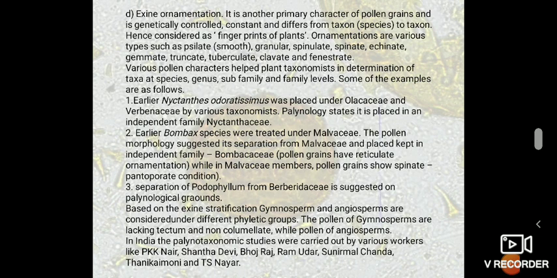Ornamentations are of various types such as ciliate, granule, spinulate, spinate, echinate, gemmate, truncate, tuberculate, clavate, and fenestrate. Various pollen characters helped plant taxonomists in determination of taxa at species, genus, subfamily, and family level. Some examples: earlier, Nyctanthes arbor-tristis was placed under Oleaceae and Verbenaceae by various taxonomists, but palynologically it is placed in an independent family, the Nyctanthaceae.